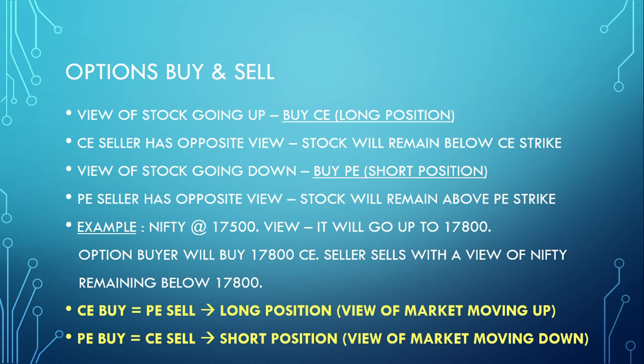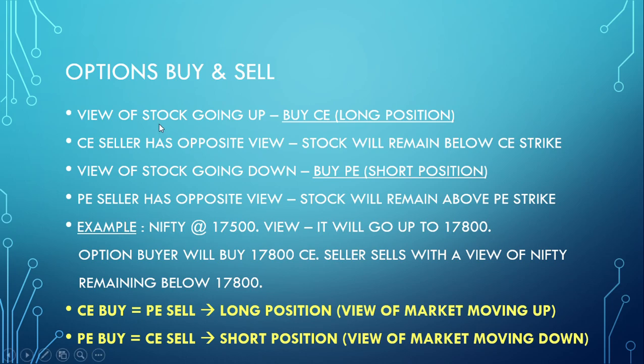In the SBI example, if I say again, if the SBI stock is likely to go down, say to 440, you buy a 440 put option in anticipation of it moving down. However, the put seller who has given you the put option, his view is that the SBI will remain above 440.